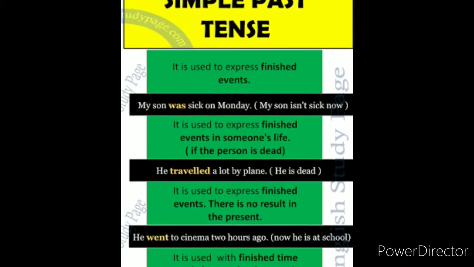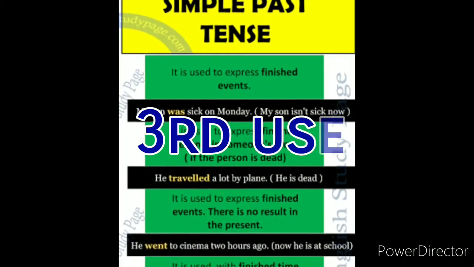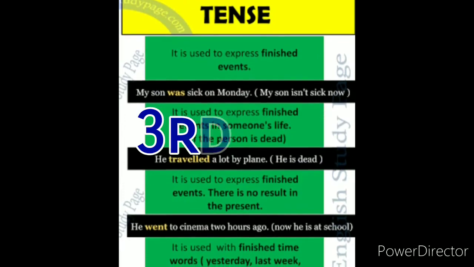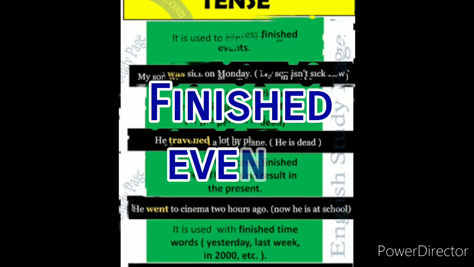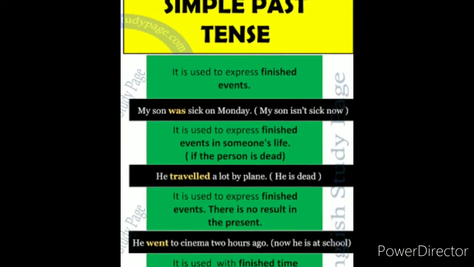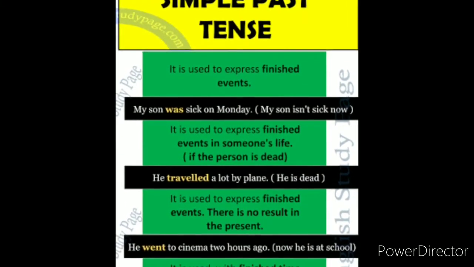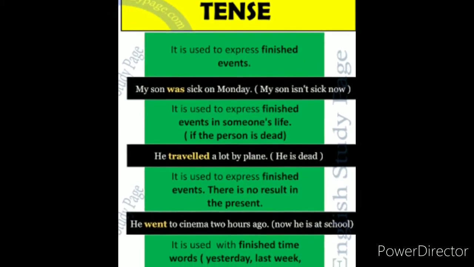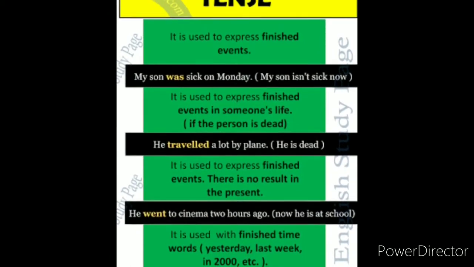Understood? Now children, let us see the third use. It is used to express finished events. There is no result in the present. Okay, that means past tense is used to express those events which already began in the past and got over in the past. It has no link with the present moment.